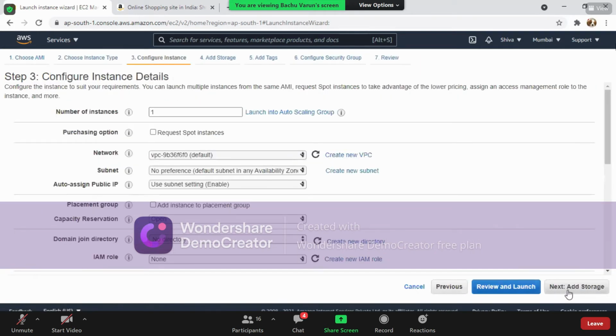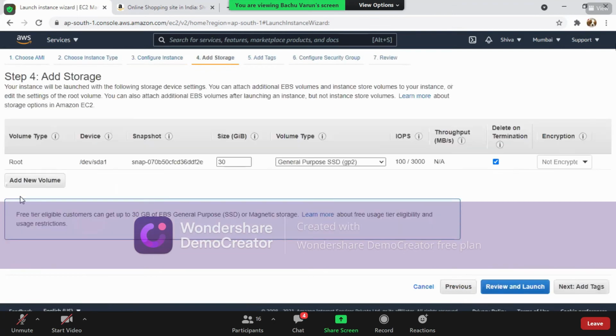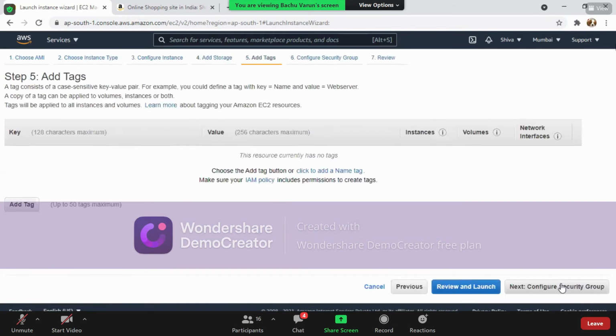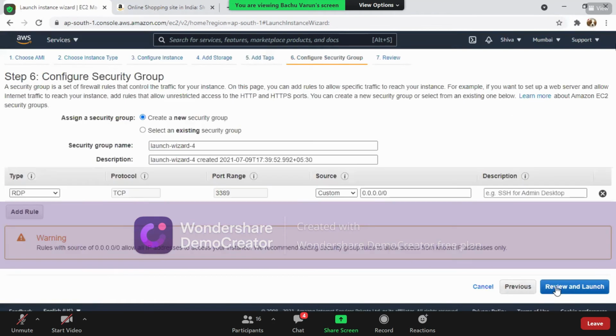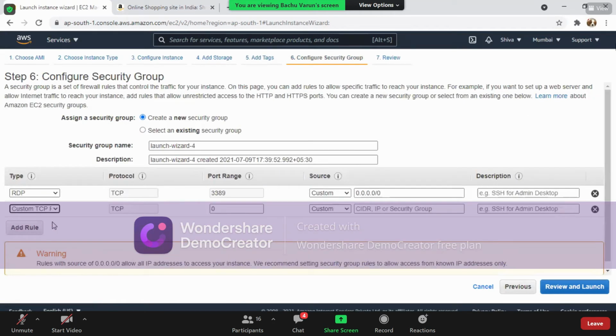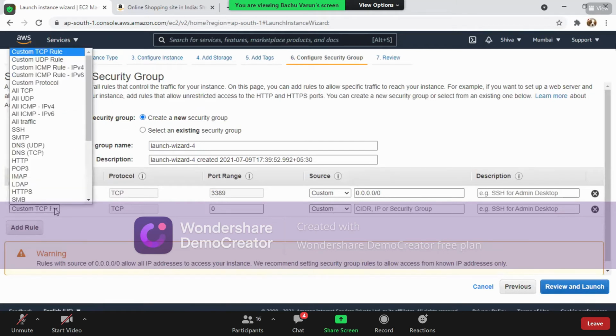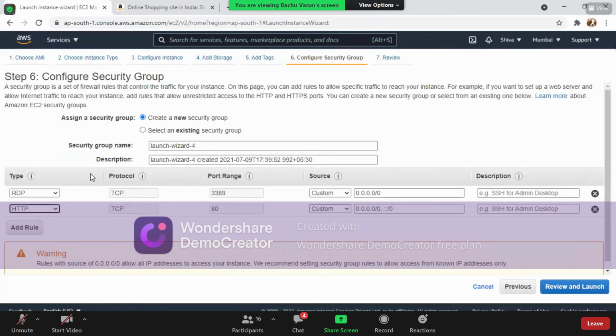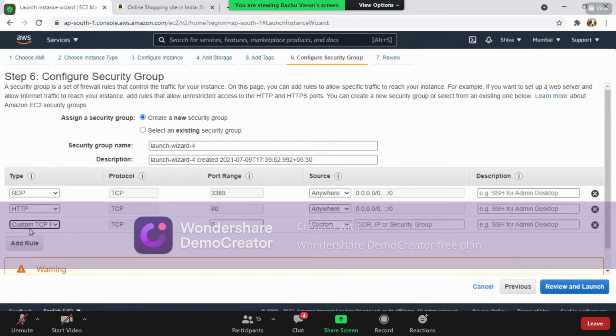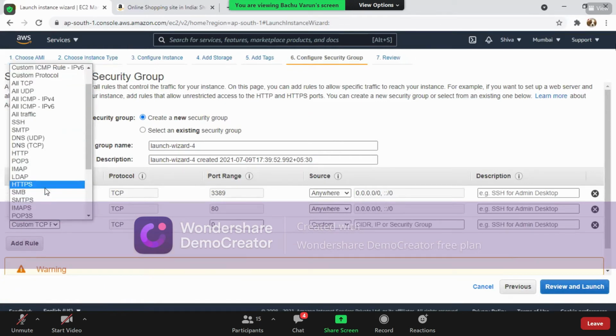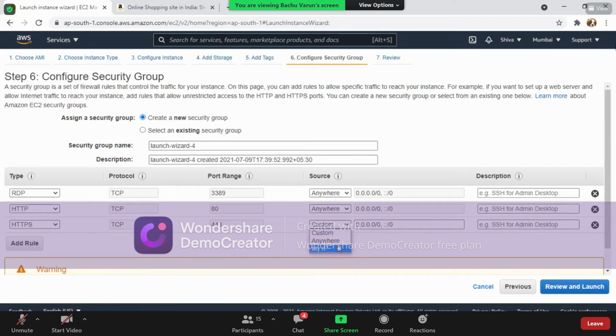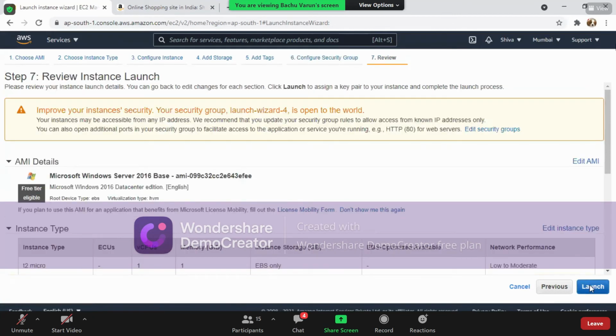Same thing. Next, again next, no need to change anything. So here also no need to change anything. No tag required here. So in place of rules, click on add rule. Custom, here we are going to select HTTP and anywhere, I told you anywhere. Next we'll add one more rule, that is HTTPS. Anywhere, click on review and launch. Next, launch.